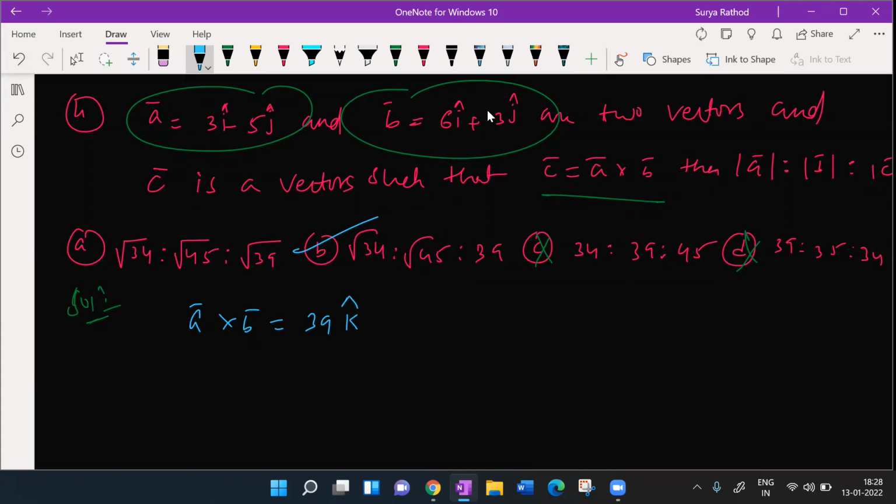All right. This is a JEE 2004 question. So 39K is nothing but what? This is equal to C, right? So I know that now magnitude of A is what? Magnitude of A is square root of 34, magnitude of B is square root of 45, magnitude of C is what? 39.